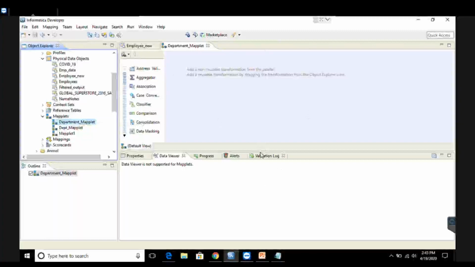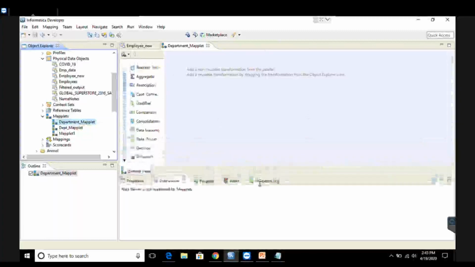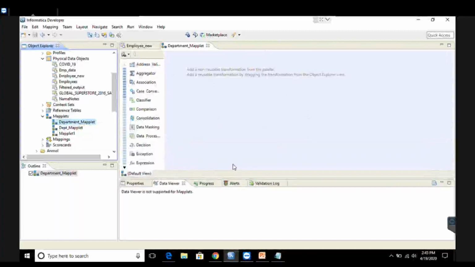Whatever task I have to execute under this rule, I'll begin that task in the IDE window of the maplet. Now, for creating a maplet, I require three things. I require the input, I require the output, and I require a transformation which can convert this data or perform any task on the input data and send it to the output file.